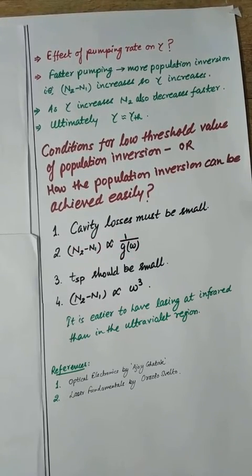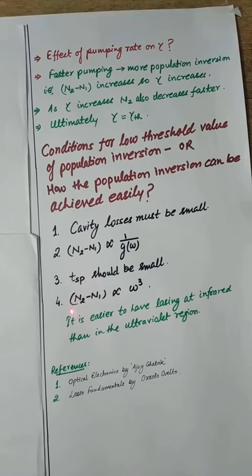Now the third factor is that the spontaneous emission lifetime should be very small. What does it mean? It means that the time in which the N2 population decreases to 1 by e should be very small. That is, when you excite the atoms from the ground state to one of the excited states, it should quickly depopulate that level and come down to the metastable state. In that case, you can achieve the threshold value of N2 minus N1 easily.